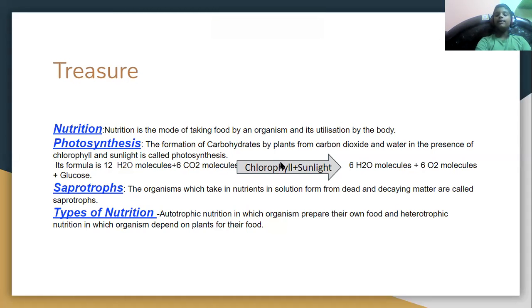In the presence of chlorophyll and sunlight, they form 6 water molecules plus 6 oxygen molecules plus glucose. Sorry, it is not O2, it is CO2.